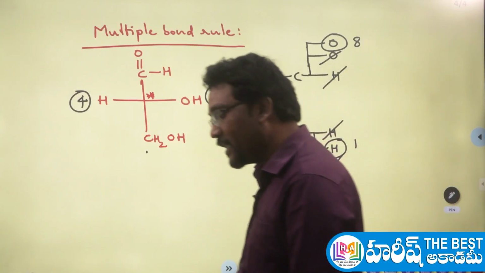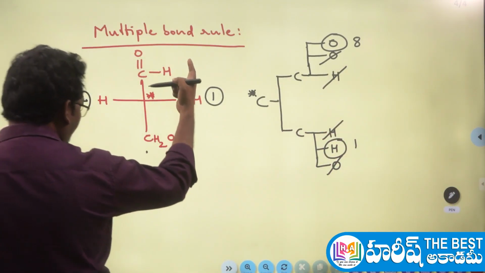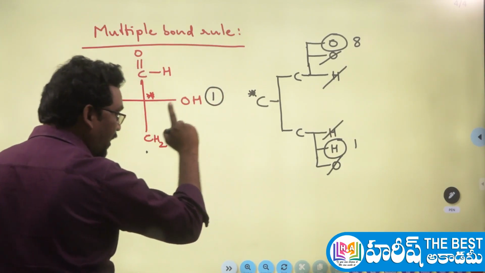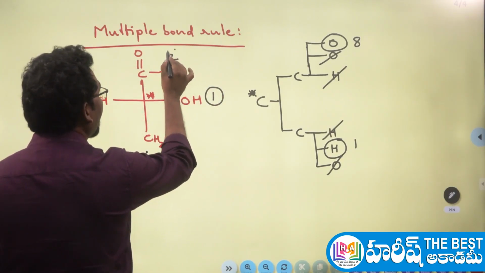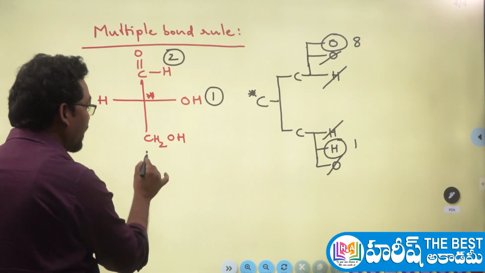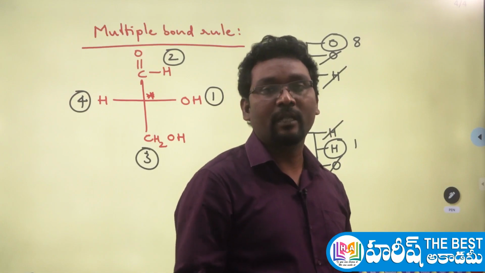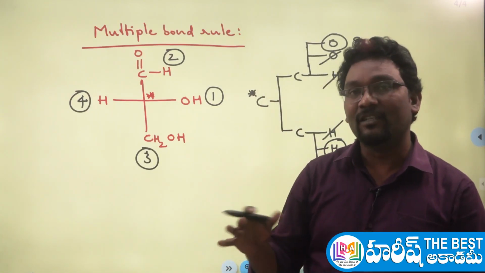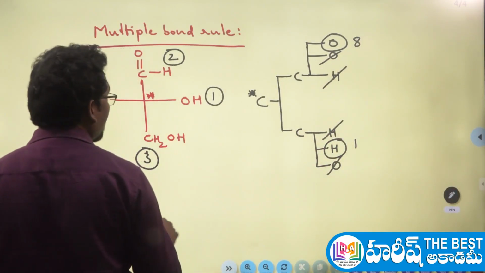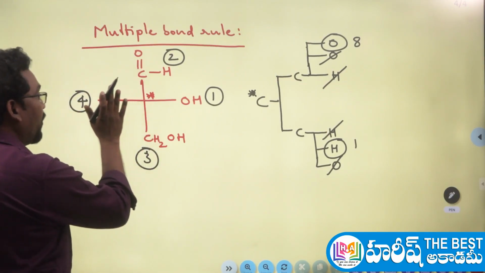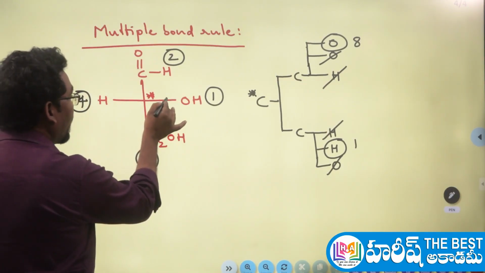Understood? So what is the next highest priority here? Okay, hydroxy group, first priority is done. So the next highest priority is the second priority. Yes, it will get the second priority, and here it gets the third priority. That's all, guys. First step is done. That means 80% of the work is done. Next is simple here. You just view the molecule from the first to second, second to third, by forgetting the fourth priority group here. So directly let me do that here.